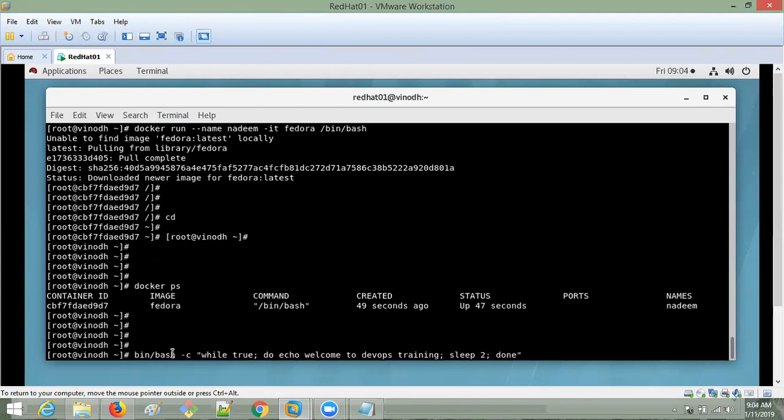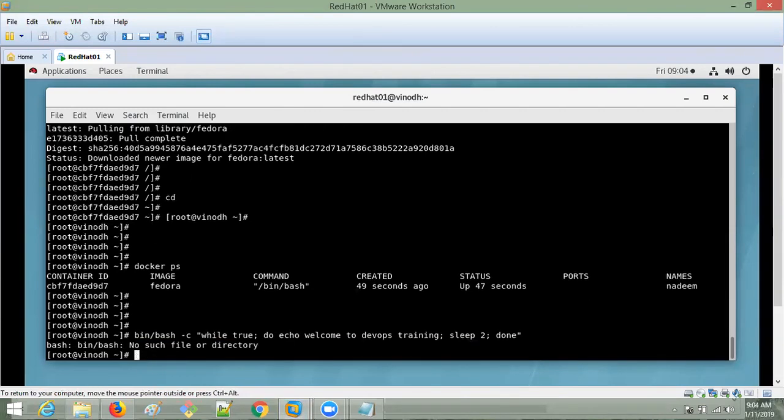See, by using bin bash, I'm writing a small script that echoes. I'm displaying something like welcome to the DevOps training, and sleep 2 means 2 seconds. Every 2 seconds it is going to display this message. Finally it was done, using bash.